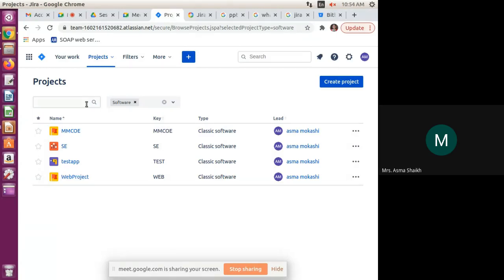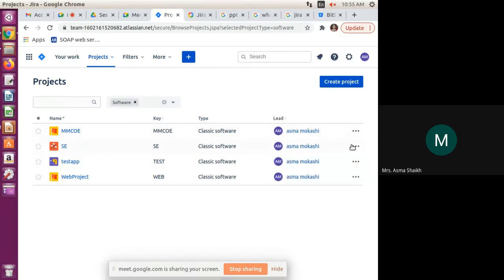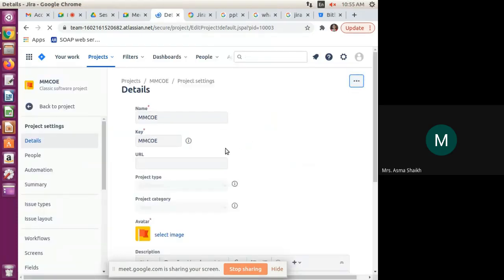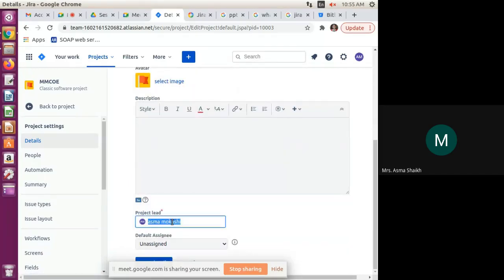Here we are able to see the software projects and the type of software, the basic key of your software, and who leads the team. So who started that project, who leads the team. We can have the project settings. We can set the image, we can have the detailed descriptions, and we can give the project lead also here. And I can assign the task to that person.